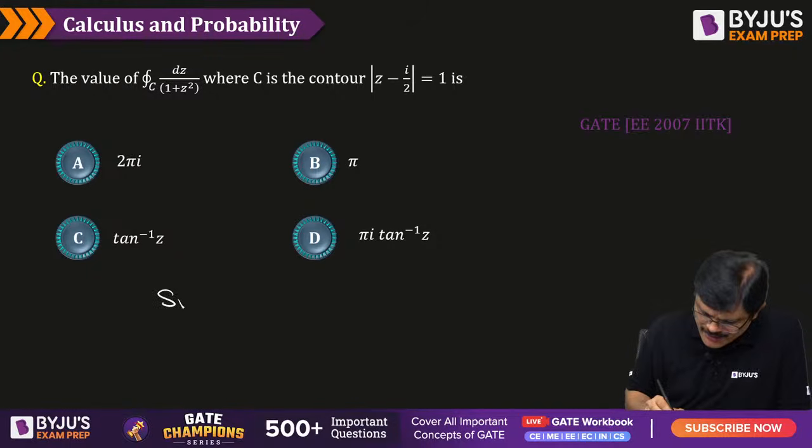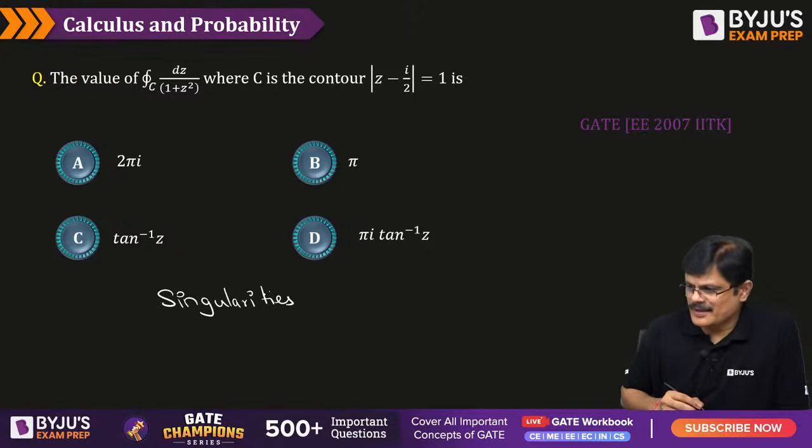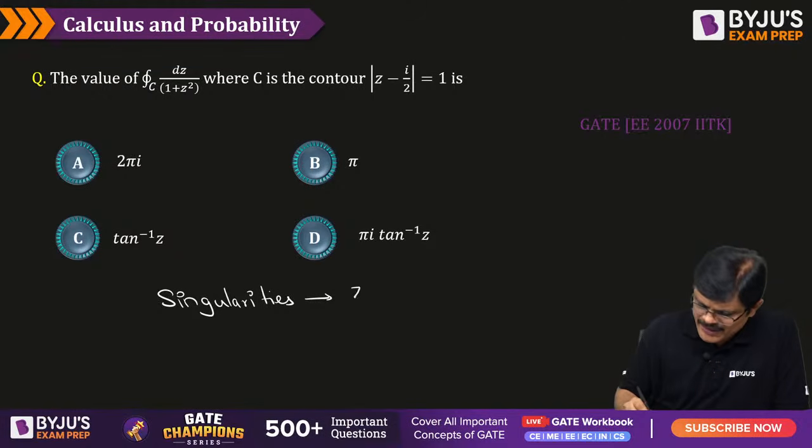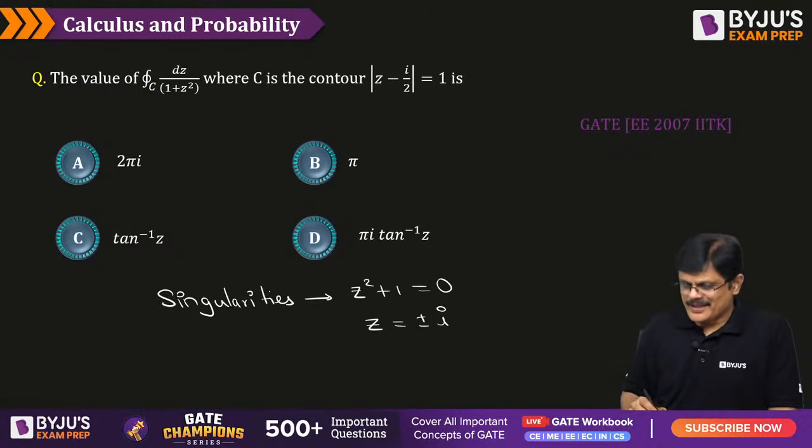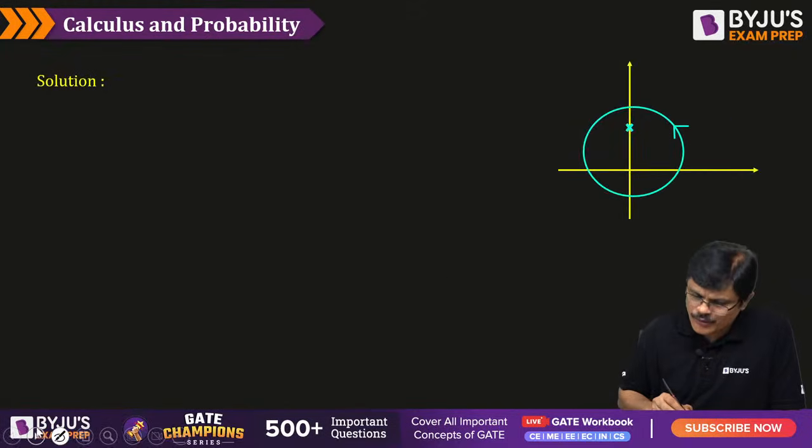What are the singularities? The singularities are found by equating the denominator to 0, that is by equating z square plus 1 to 0, you are going to get z is equal to plus minus I. So once you have the singularities, you have to check, and if you observe, mod z minus I by 2 is equal to 1.